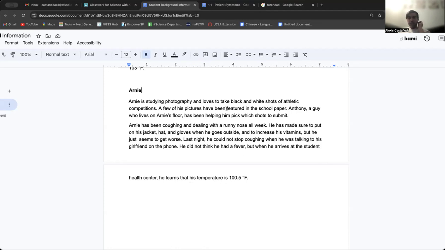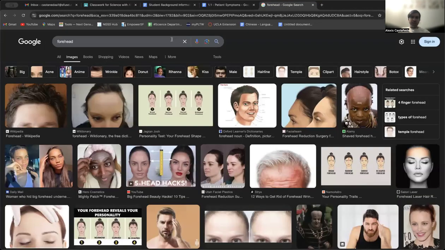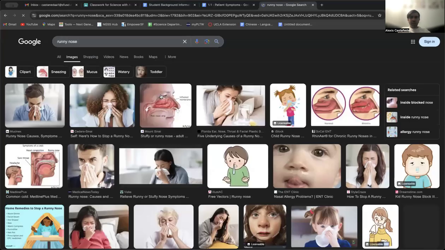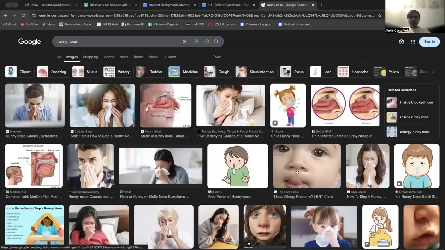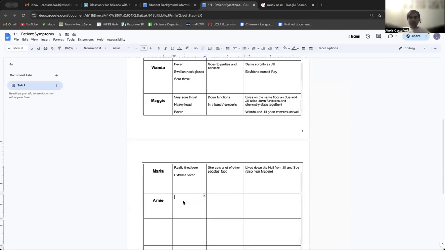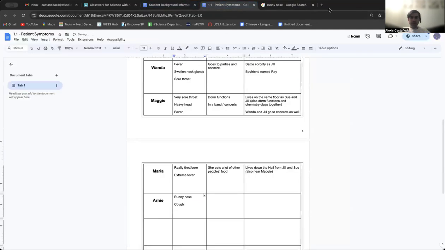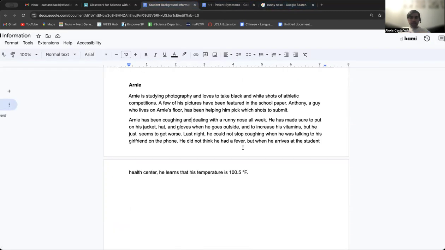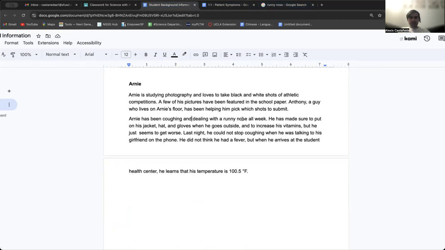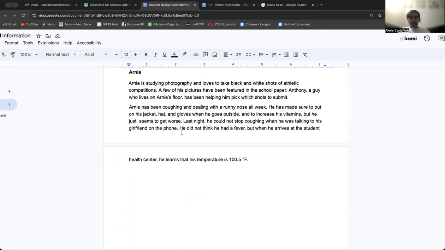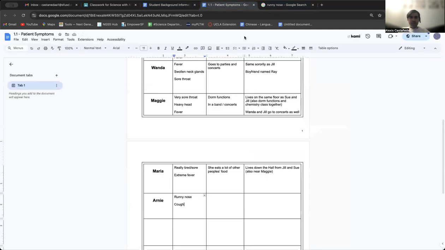So let's see again, what are his symptoms? He has been coughing and he has a runny nose. A runny nose is when the mucus in your nose just pours out of your nose. You usually see it in babies, when the mucus just keeps coming out of your nose and doesn't stop. So he has a runny nose. He also has a cough. Let's see what else. Is there anything else? He cannot stop coughing and he has a fever. So those are the symptoms.